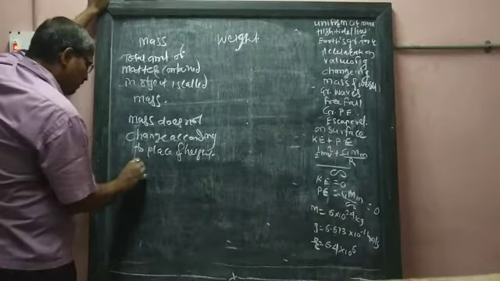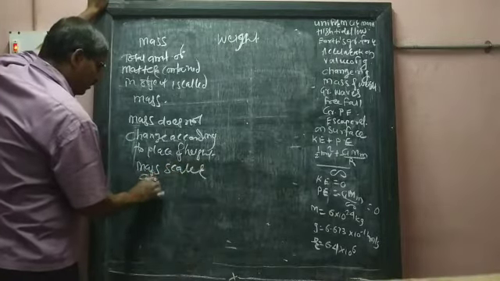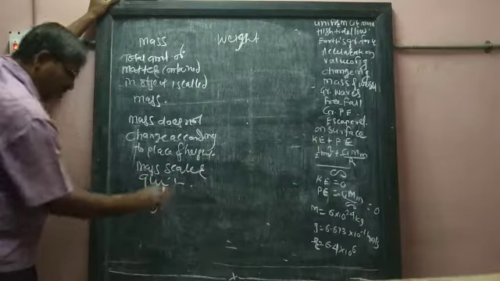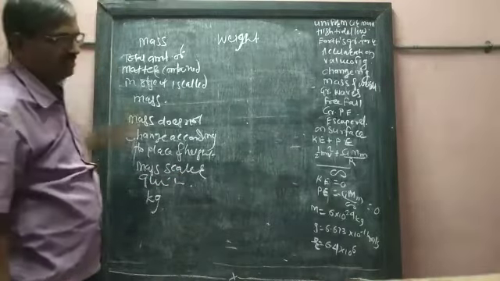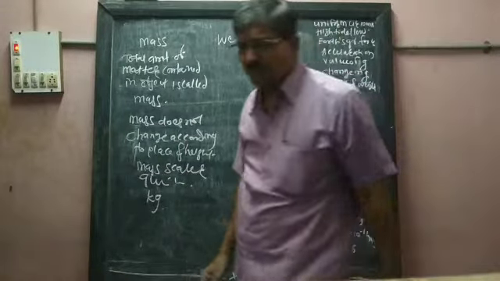The second thing is that mass is a scalar quantity. Its unit is kg; it is measured in kg. Now, what about weight? We have to study about weight.